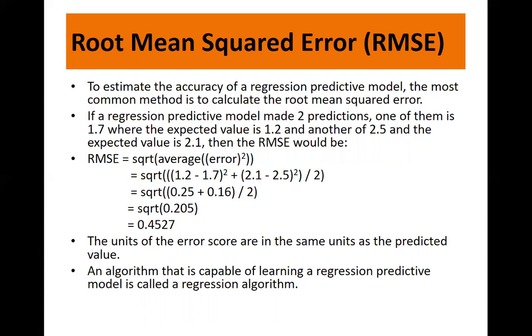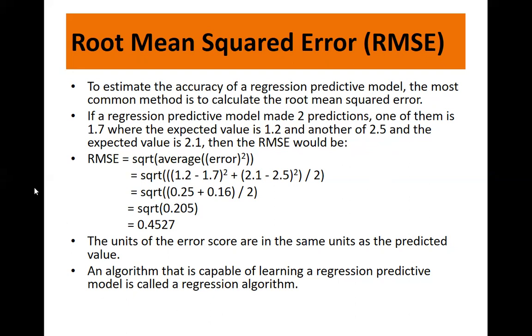For example, suppose a regression predictive model made two predictions, a simple example. One prediction made is 1.7, but the expected value was 1.2. Remember, the machine predicted 1.7, but the expected value is 1.2. In another instance, the machine predicted 2.5, but the expected value was 2.1. So there is an error. We expect 1.2 and the output is 1.7. We expect 2.1 and the output is 2.5. Here we need to calculate the error, that is the root mean squared error.